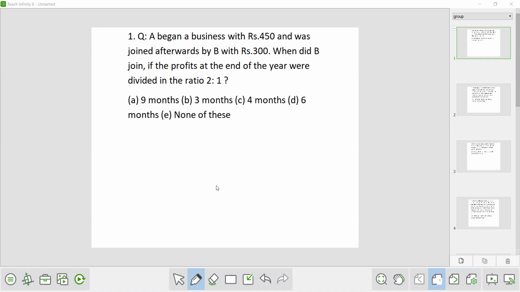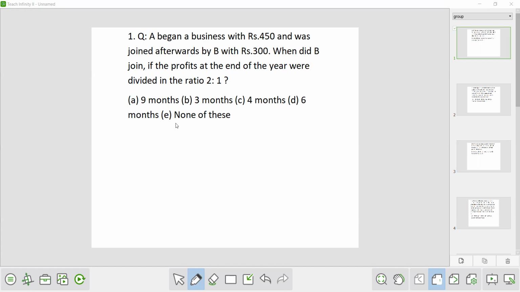The concept part we have already discussed in the last class. So now we will directly move towards the question. Question number 1. A began a business with rupees 450 and was joined afterwards by B with rupees 300. When did B join if the profits at the end of the year were divided in the ratio 2:1?